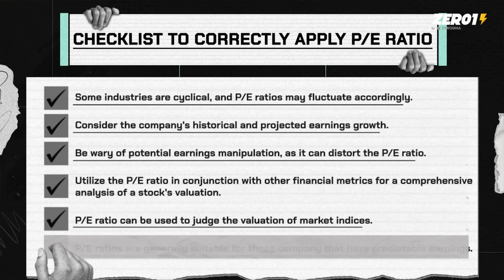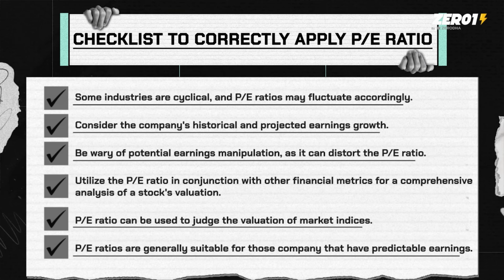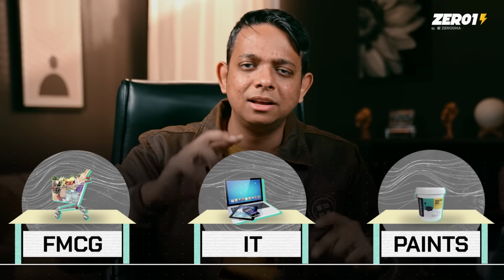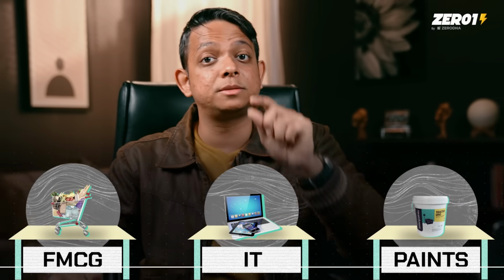And the last point, that PE ratio cannot be used in all industries, but works really well where there's some predictable earnings. So generally, old businesses, right? Known businesses like FMCG, IT, paints, where there is some predictable earnings, it works pretty well over there.